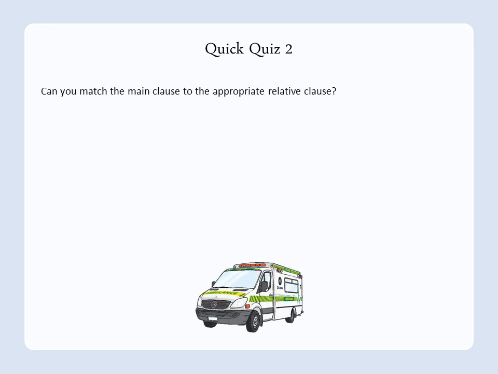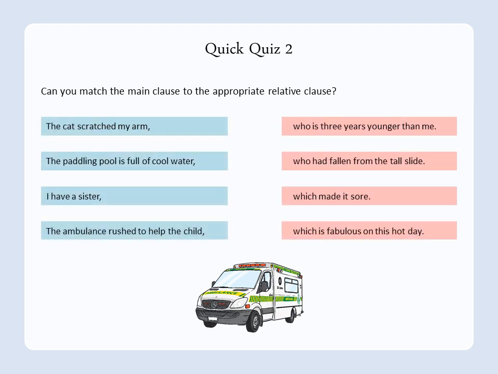Okay, and the last little bit before you start your activity on these, let's see if we can match the main clause to an appropriate relative clause. On the left in blue is the main clause, and on the right in pink is your relative clause. So we just need to match the appropriate one.